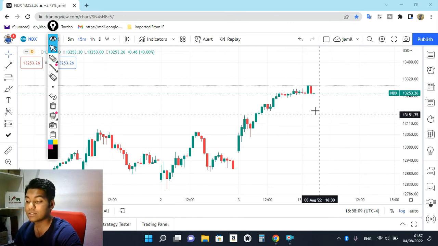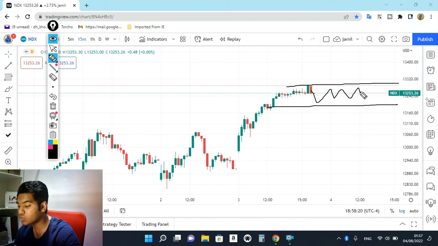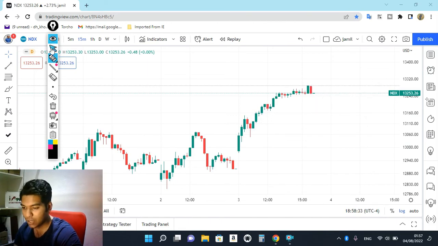If the market opens according to our range, definitely we are going to act. If the market does anything wrong, remember these points, 13,250 and 13,200, this is going to be a volatile range. We are not going to plan anything in between this range. Let the market break this range. If it breaks out upside or breaks out downside, then only we can plan to sell, or we can plan to get an easy trade for tomorrow. So I hope you understand this point, friends.